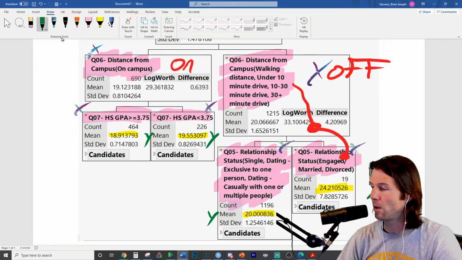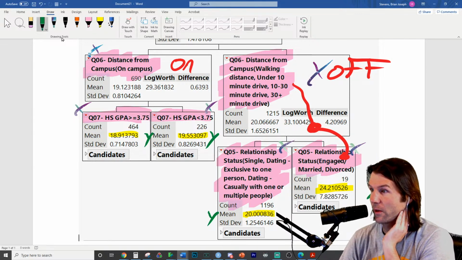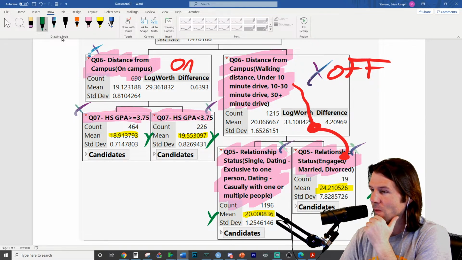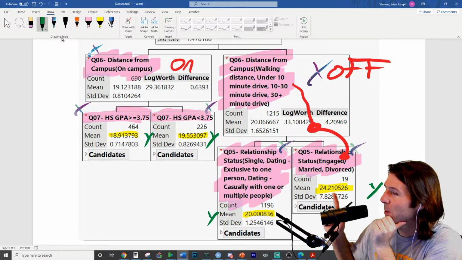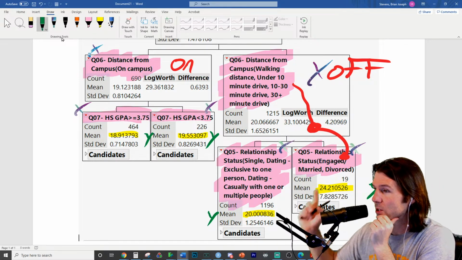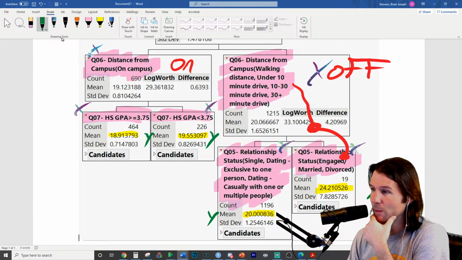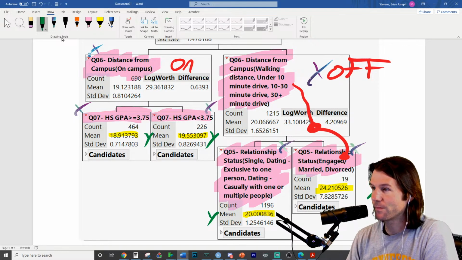All those categories up there are off campus. Which kind of makes sense that they're the oldest. It's like, well, yeah, that's what I expect for the oldest people. Tell me about these people who had an average age of 24.2. There's 19 people who had an average age of 24.2. So tell me a little bit about those people.